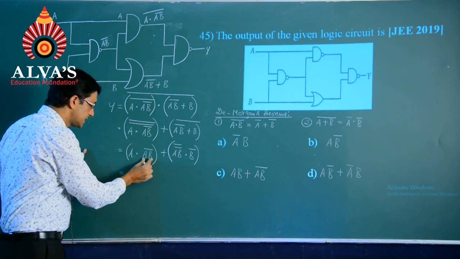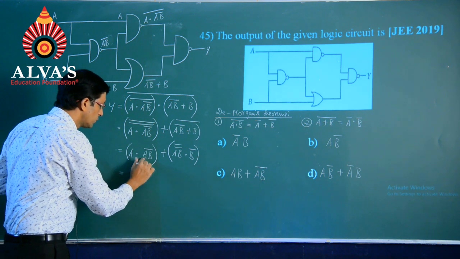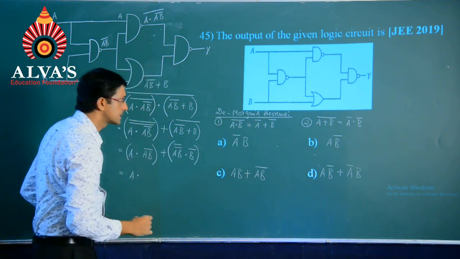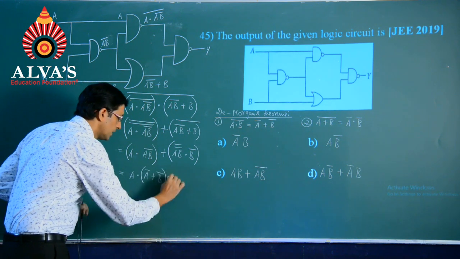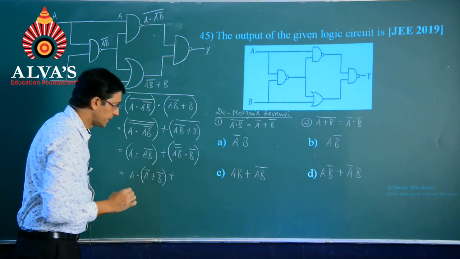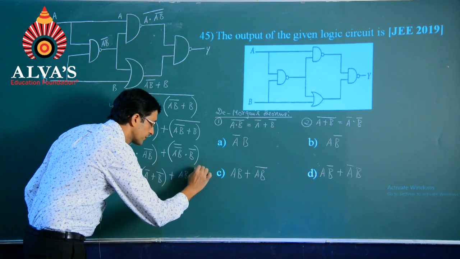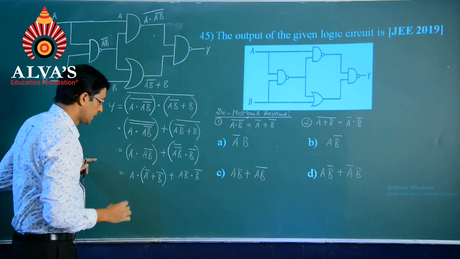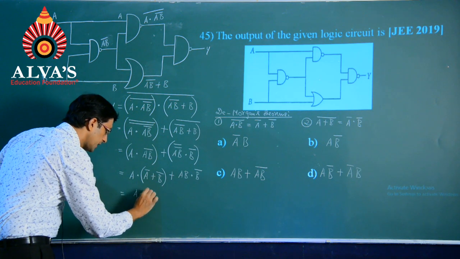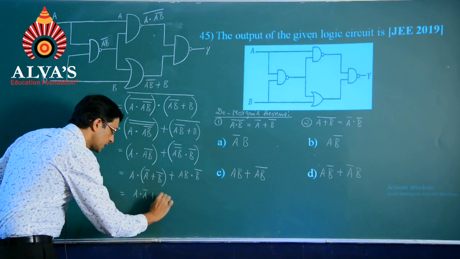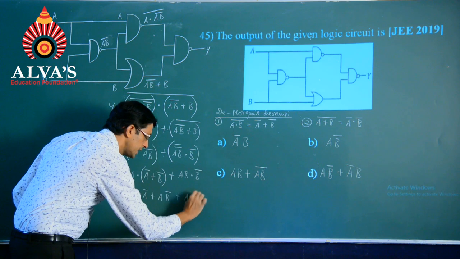After that, splitting this up further, I could write it like this: first into second whole bar could be written as A bar plus B bar, plus the double complement will cancel, which will give you AB itself into B bar. Now, on simplifying this further: A into A bar plus A into B bar plus AB into B bar.